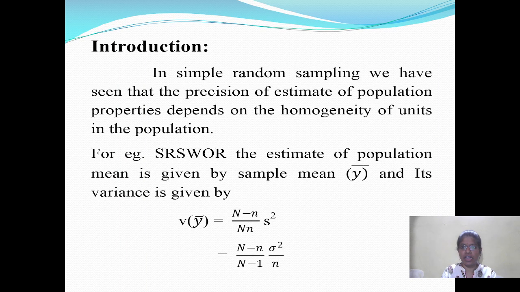Introduction: in simple random sampling we have seen that the precision of the estimate of population properties depends on the homogeneity of the population. For example, in simple random sampling without replacement, denoted by SRSWOR, the estimate of the population mean is given by the sample mean y bar, and its variance is given by variance of y bar is equal to (N minus n) divided by (N into n) into S square. When we put the value of S square, variance of y bar is equal to (N minus n) divided by (N minus 1) into sigma square by n.